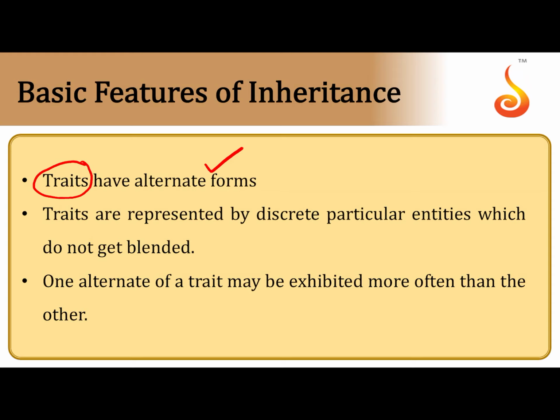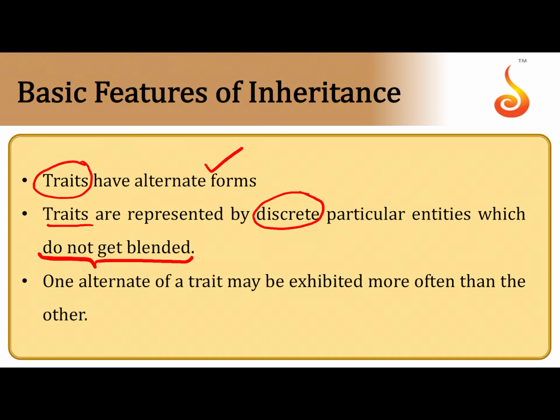Another very important feature of inheritance is that every single trait in a living organism is controlled by a discrete entity. These discrete entities, which were of course not known by Mendel as genes, Mendel called factors. So there are factors which control every single trait in a living organism, and they segregate during the time of gamete formation, and there is no mixing or blending, as per Mendel's experiments.